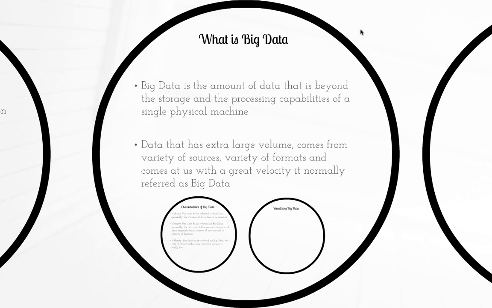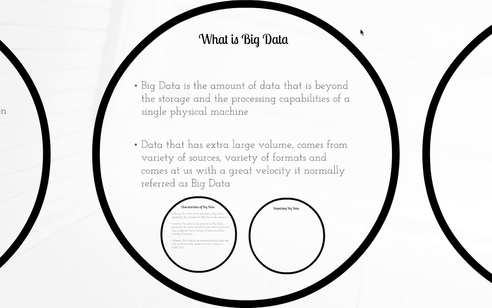So big data is the amount of data that one machine is not able to handle. In spite of having all the resources, the max your company can go for is a few terabytes of disk and a few gigs of RAM. But what big data talks about is data that is really petabyte scale, and storing and analyzing that data. Data that is of extra large volume, comes from a variety of sources and formats, and comes at us with great velocity is normally referred to as big data.